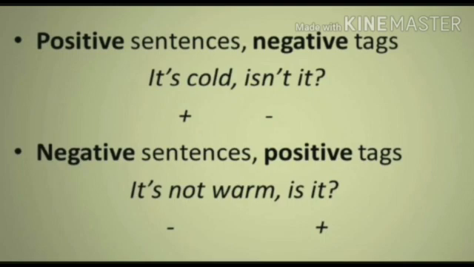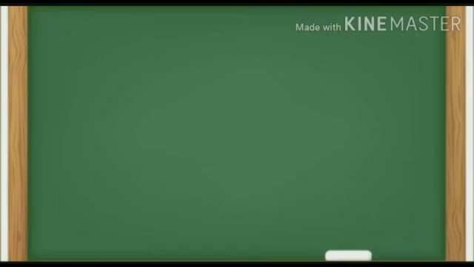Next example, it is not warm. In the sentence, the negative word not is here. So we have to consider the sentence a negative sentence. For a negative sentence, we have to take a positive tag. So we have written is it. So dears, keep it in your mind: a positive sentence will take a negative tag, and a negative sentence will take a positive tag.